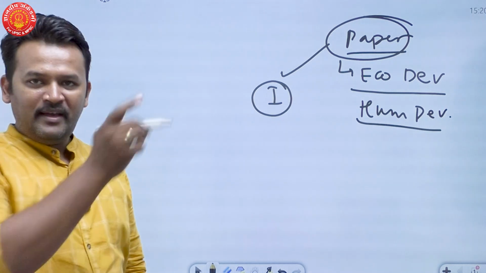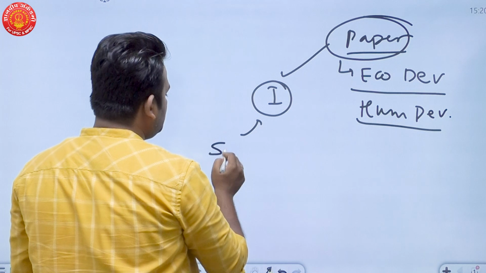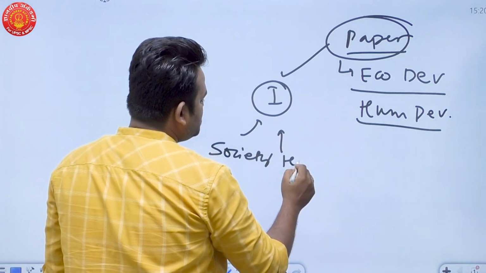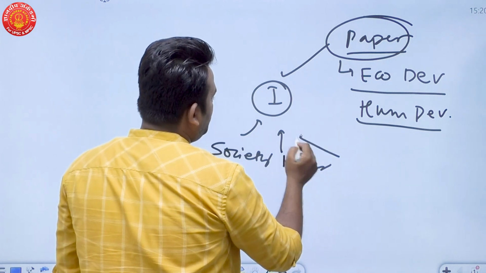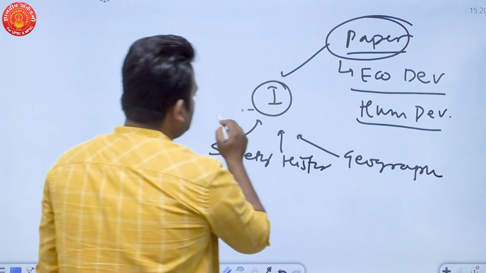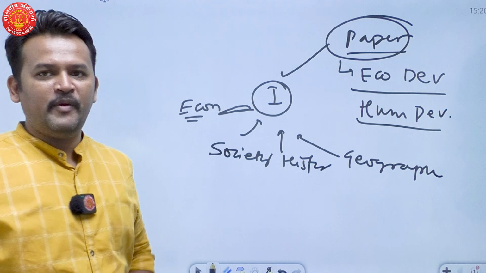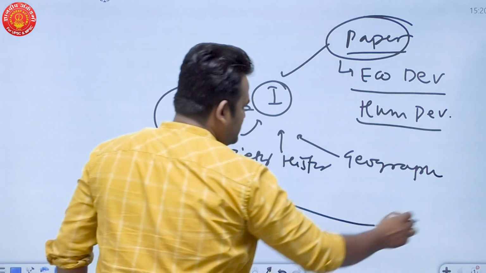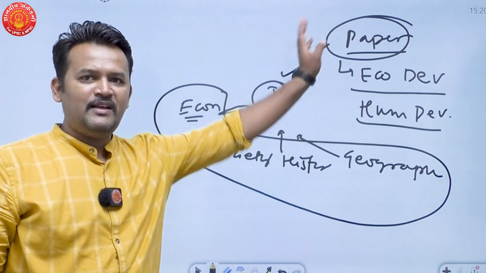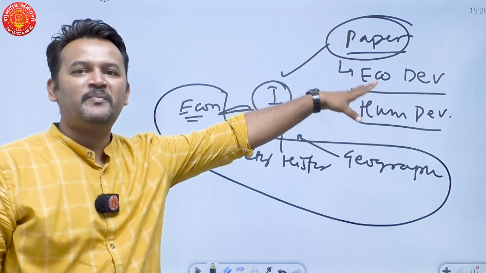When they are asking this in paper 1, we have to bring some context from society, from history, from geography, as well as some economic context. Because of all these dimensions, this particular question becomes interesting. So UPSC has asked this in GS paper 1.